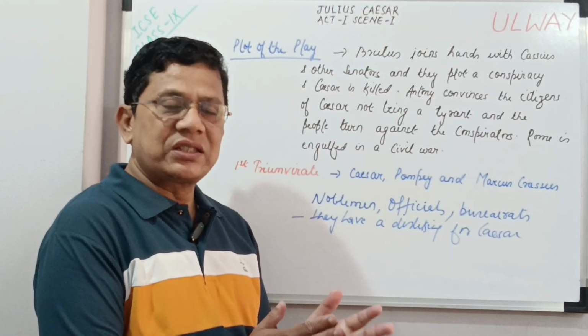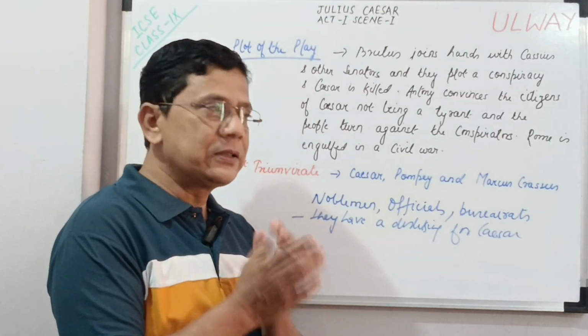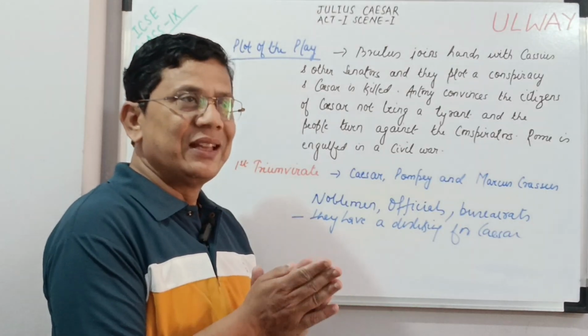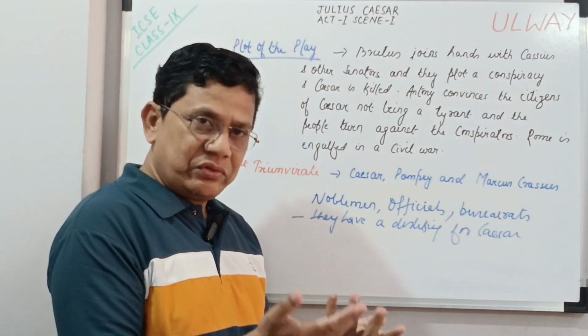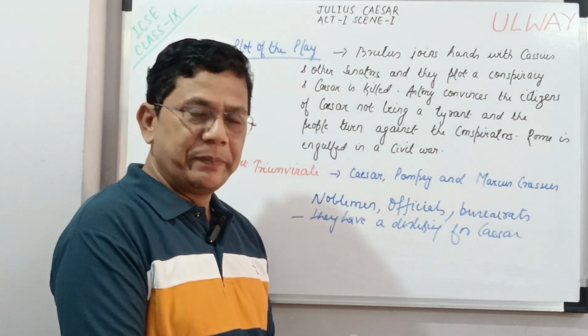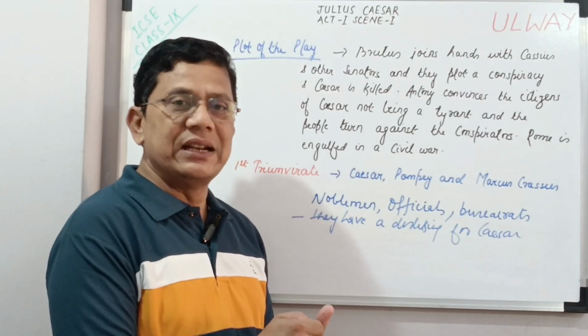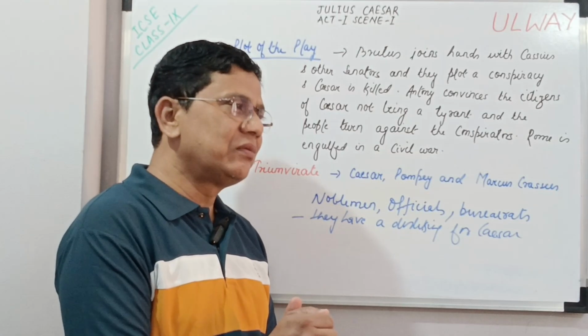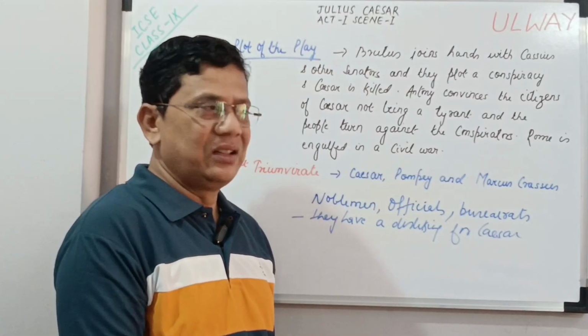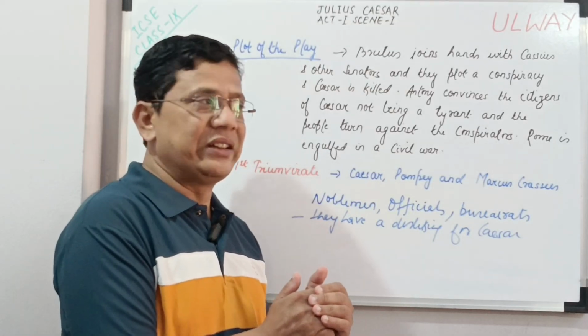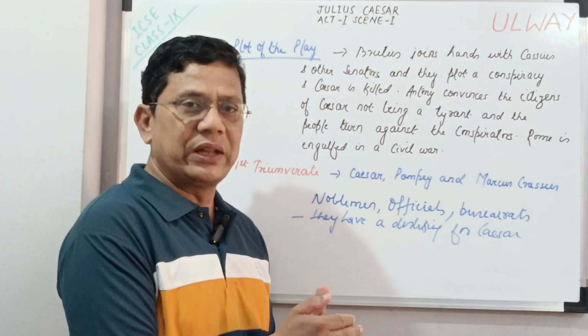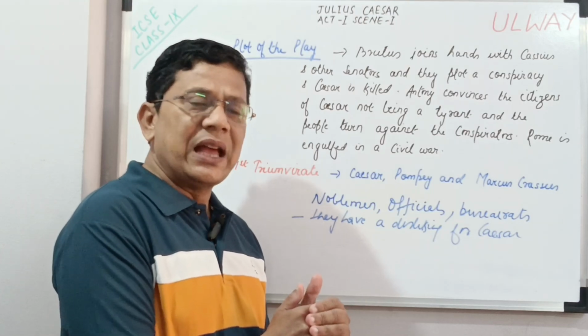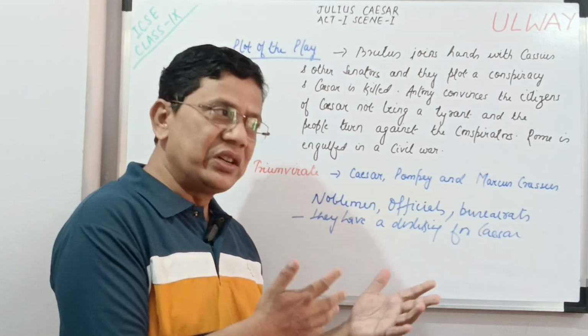Then Marullus asks another citizen what his trade was. The citizen, who was a cobbler, replied that as compared to a skilled workman, he was just a cobbler, as he would like to say it. Marullus gets irritated at his reply and uses a harsh tone to tell him that he should be answering the question about his profession directly.